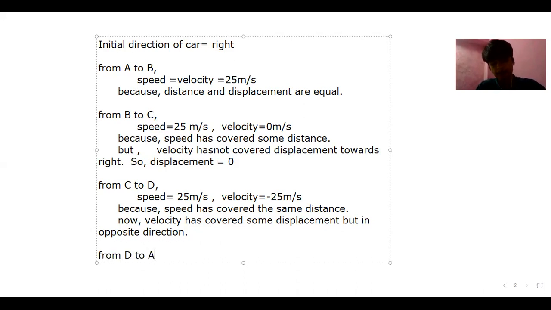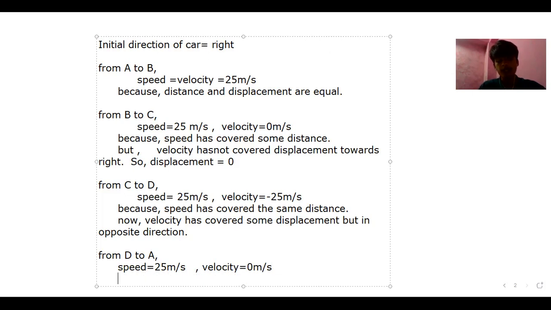Now from D to A. Speed remains the same. Again, it will remain unchanged, meter per second. Right? But velocity will change again. It will be 0 meter per second, but the reason is not the same. We won't write the reason here, because it is the same reason as for speed.